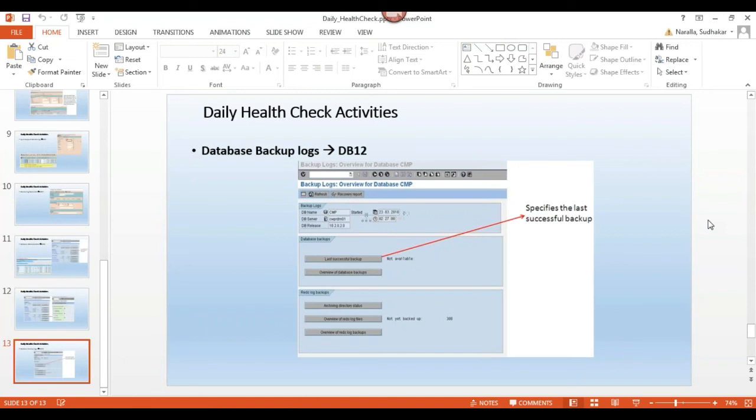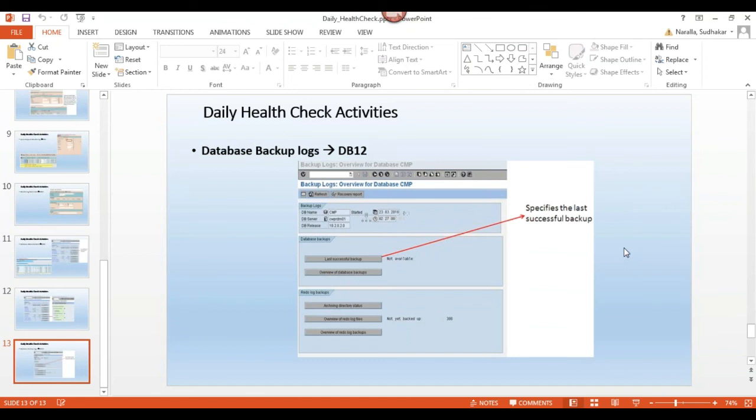At operating system level we have an init.sid.sap file, right? Init.sid.sap is one of the profile parameters at database level. In that init.sid.sap you need to mention where my backup has been stored, correct?